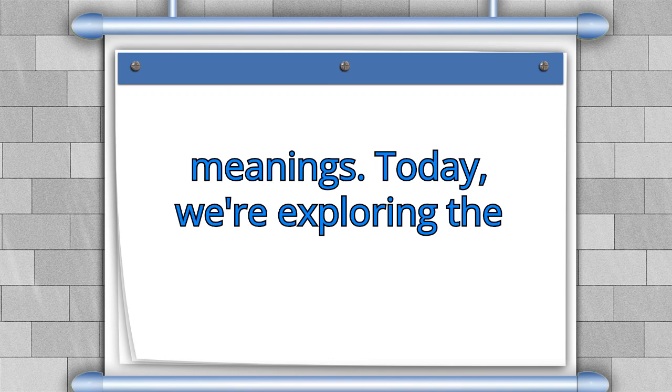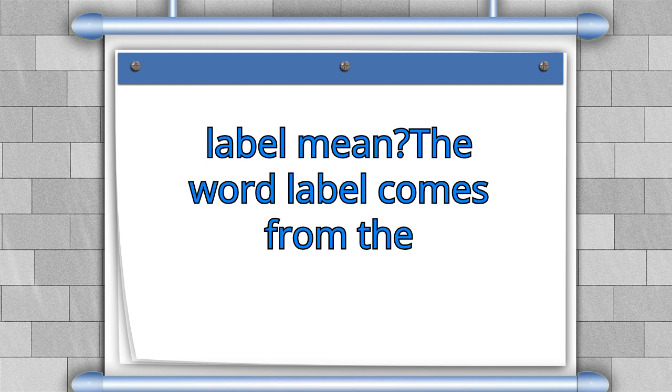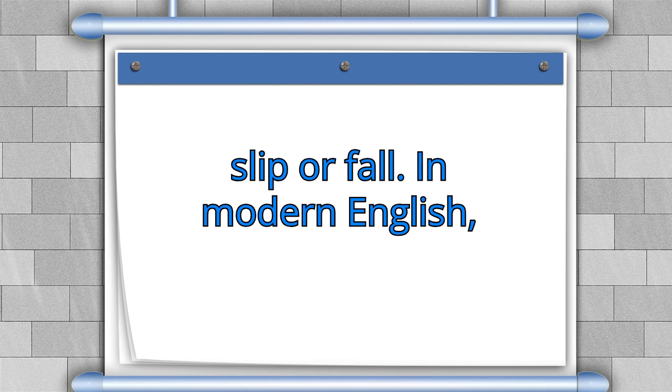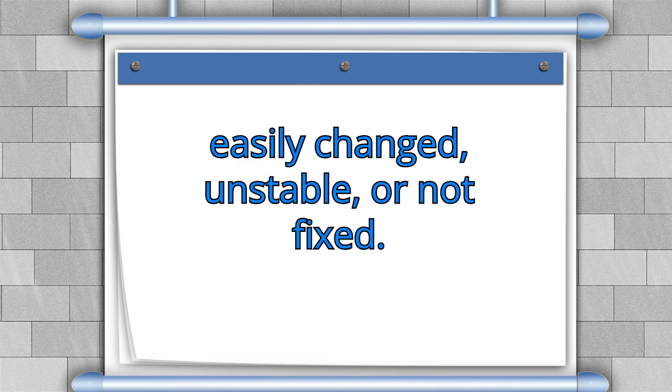Today, we're exploring the word labile. So, what does labile mean? The word labile comes from the Latin word labilis, which means liable to slip or fall. In modern English, labile usually describes something that is easily changed, unstable, or not fixed.